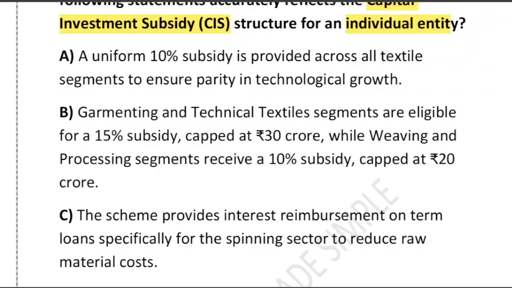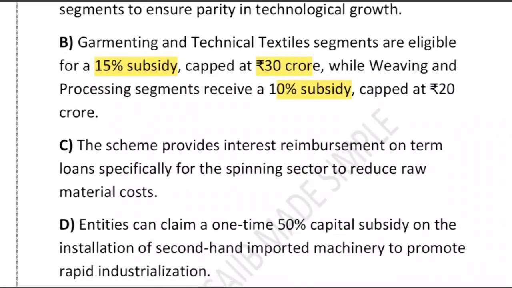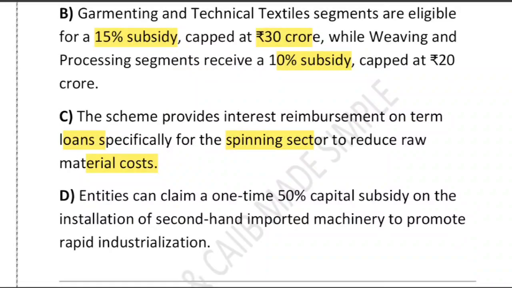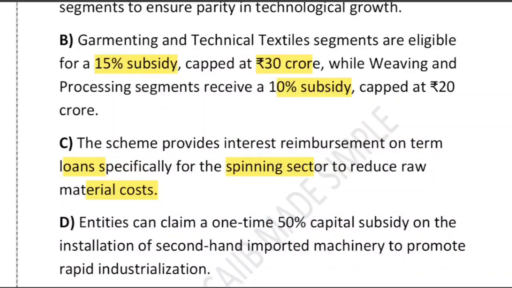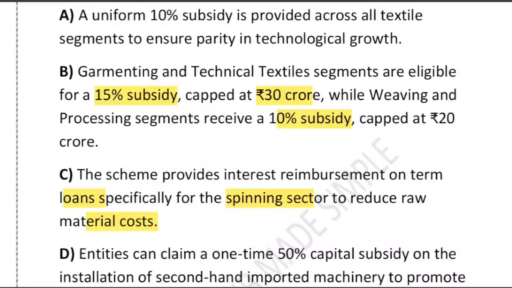B says that garmenting and technical textile segments are eligible for 15% subsidy capped at 30 crore, while weaving and processing segments receive a 10% subsidy. C says the scheme provides interest reimbursement on term loan specifically for the spinning sector to reduce raw material cost. D says entities can claim a one-time 50% capital subsidy on the installation of second-hand imported machinery to promote rapid industrialization. These are the four options, and this question is with respect to ATUFS, Amended Technology Upgradation Fund Scheme.